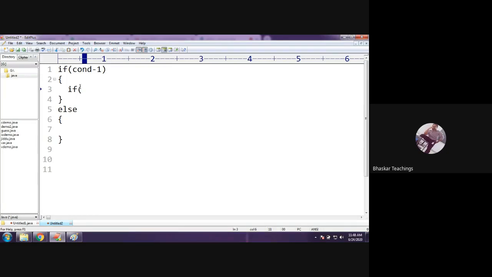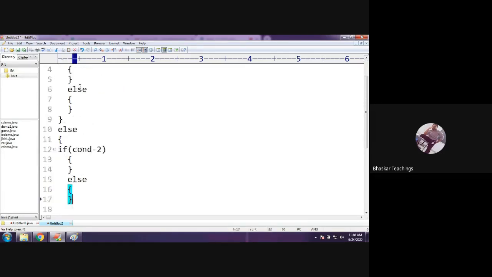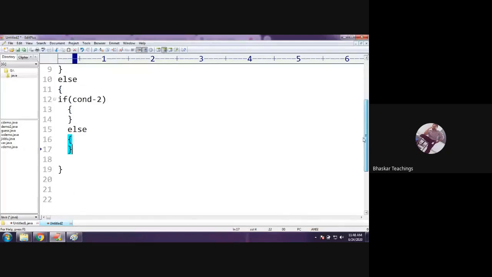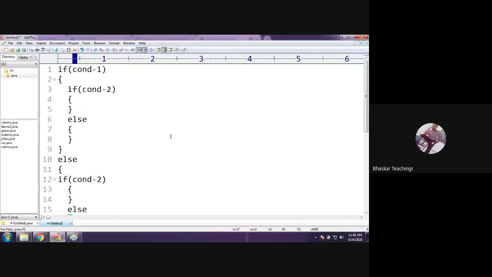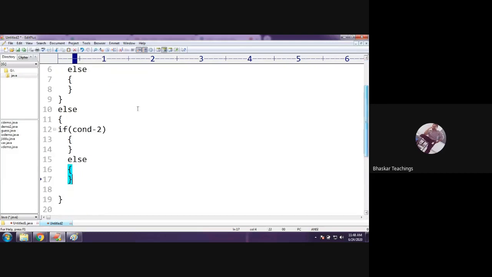So I'm going to make the syntax complicated now. Now you have to tell the answers. So I am including if else inside the if body, and again I am going to include an if else inside the else body also. So I have an if else inside the if body and an if else inside the else body also.